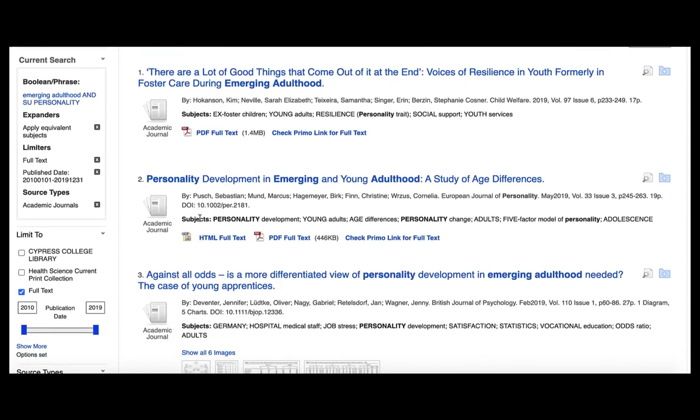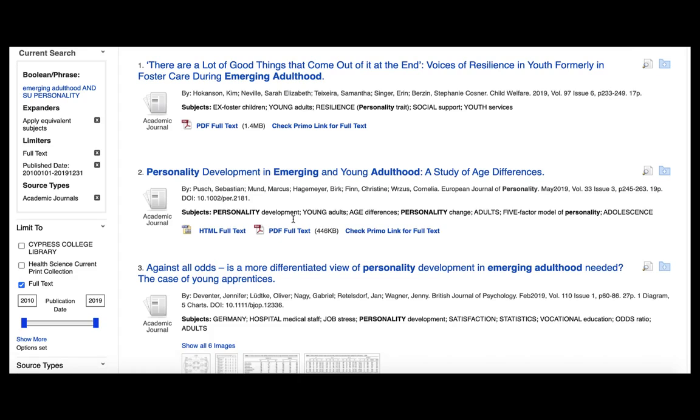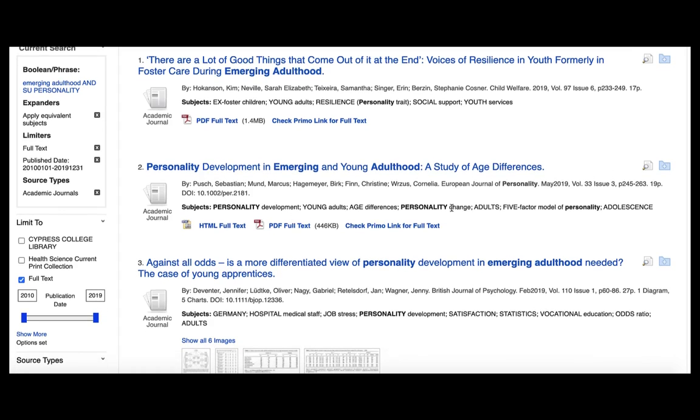First, I like to look at the subjects. They not only help you with getting ideas and with improving your search, but they also tell you exactly what the article is going to be about.